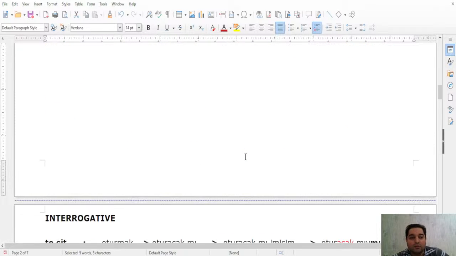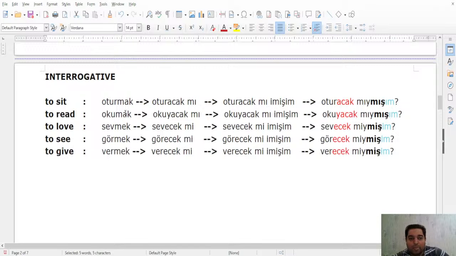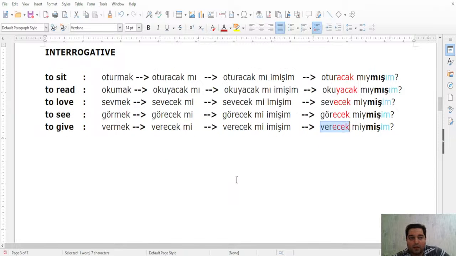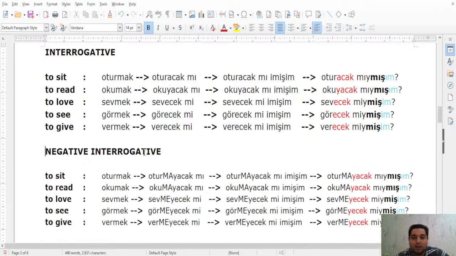For the interrogative, okay, we have what? Oturmak will be oturacak mıymışım. Okumak will be okuyacak mıymışım. Sevmek will be sevecek miymişim. Görmek will be görecek miymişim. And vermek will be verecek miymişim. Again, acak, ecek, and just mı or mi, you see? That simple.